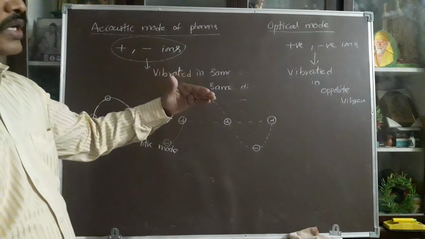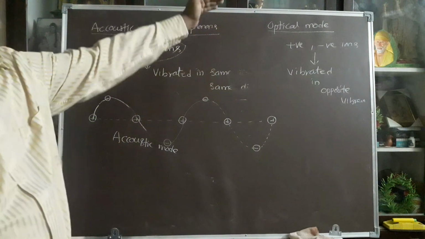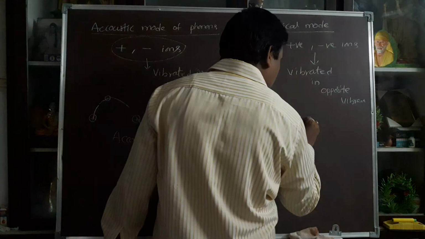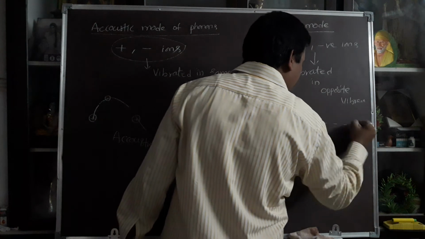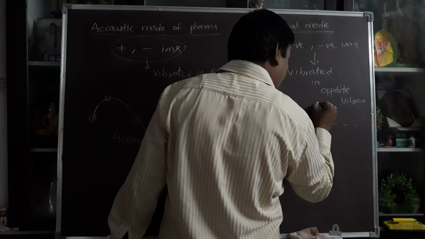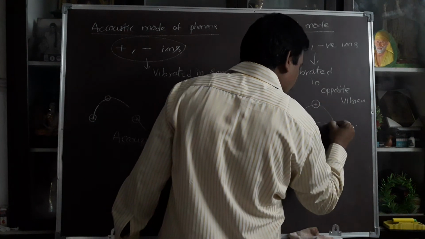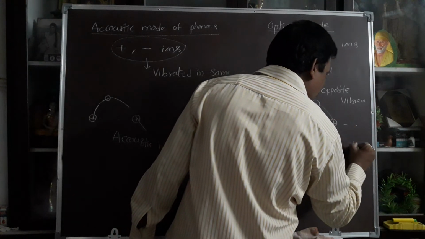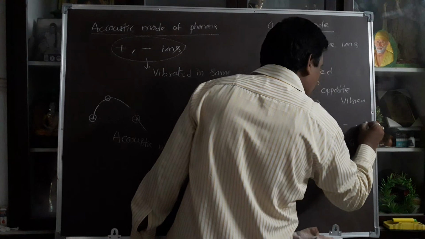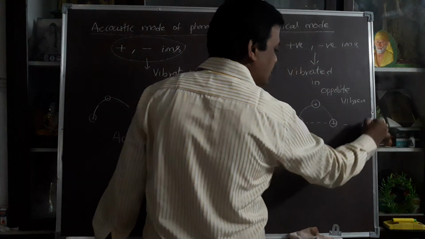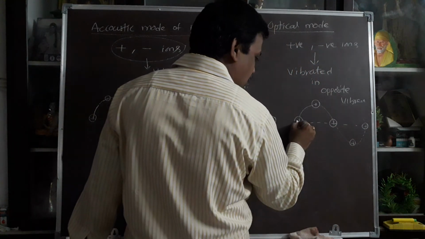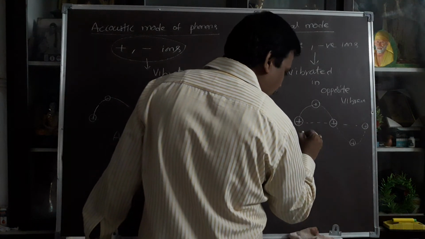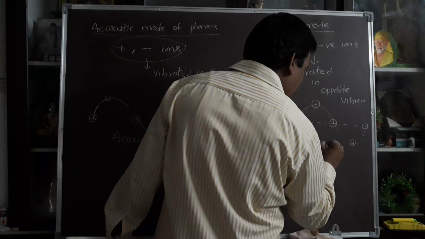Suppose the positive is moving upward, the negative is moving downward. Positive, reference line, goes upward. Again here positive goes downward. So the positive particles are vibrating. In a similar way, after a positive there is a negative, and the negative vibrates in the downward direction.